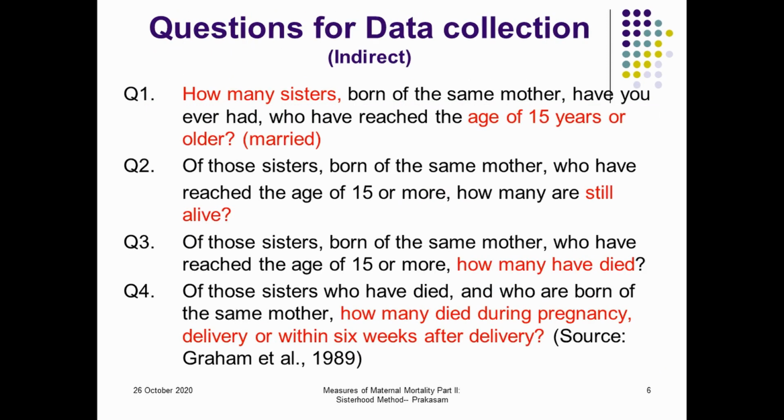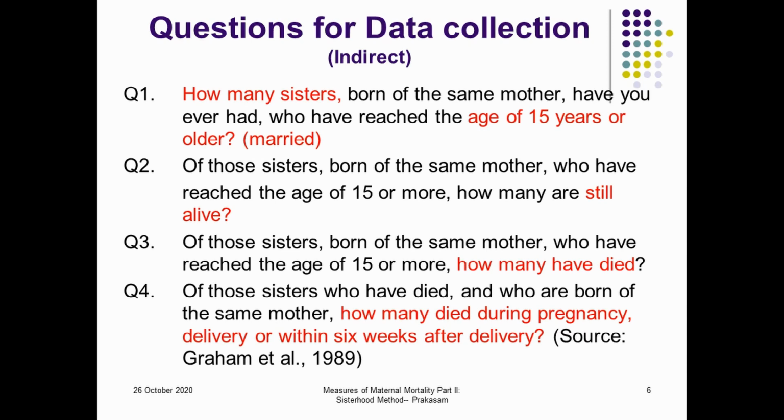Then what are the questions asked in the indirect method for data collection? The first question is how many sisters are there who are married in the age group 15 and above. Generally we consider 15 to 49 years of age. The second question is, among those sisters who are married, whether they are alive or not.